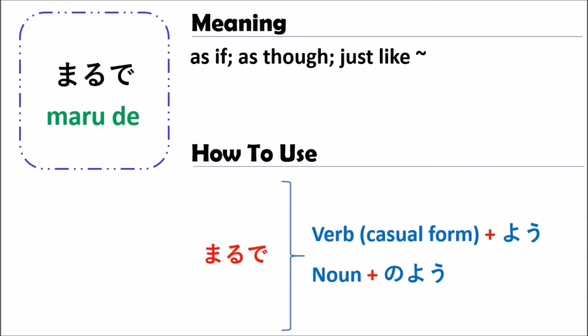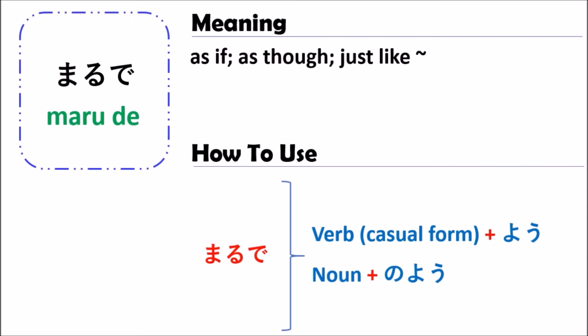When you use it with the verb, you should change the verb to the casual form and follow it by yo. And when you use it with the noun, you should follow it by no yo, something like this.